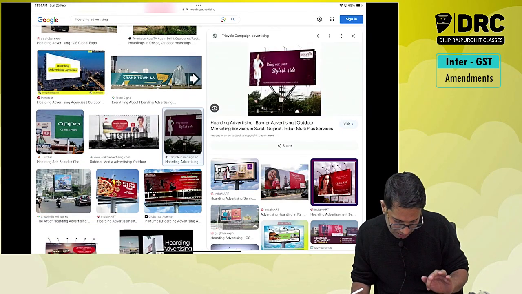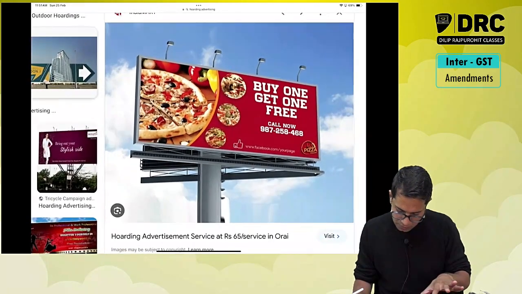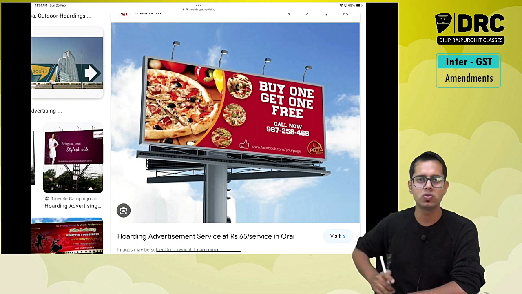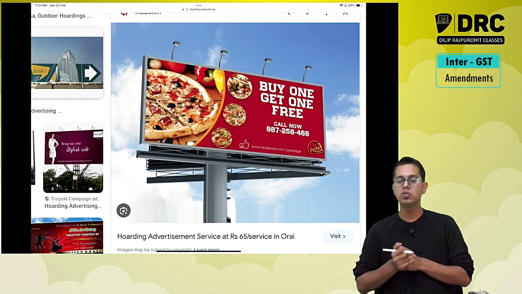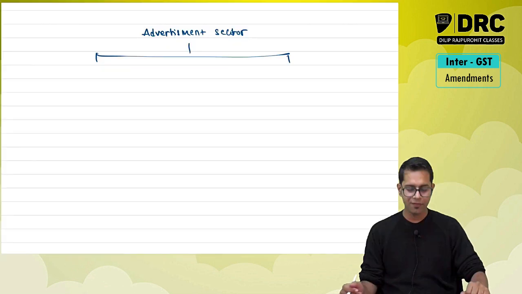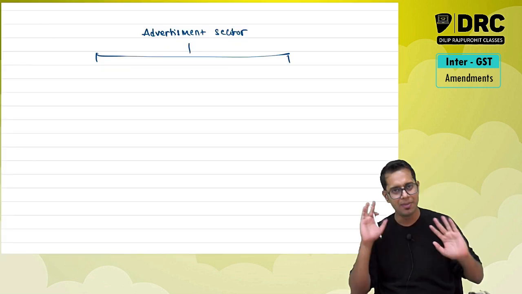If you see over here, so this is properly visible. This hoarding which is there, that is attached to earth. They are fixed at one location. These hoardings are fixed at one location, correct? So now, because they are fixed at one location, mobile